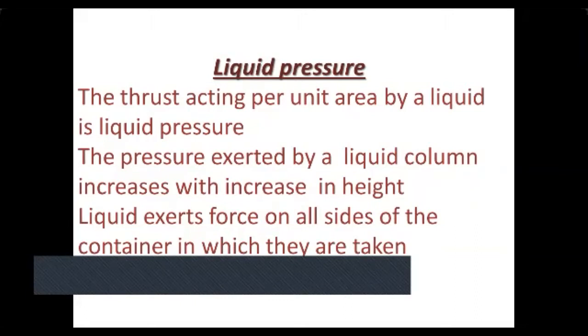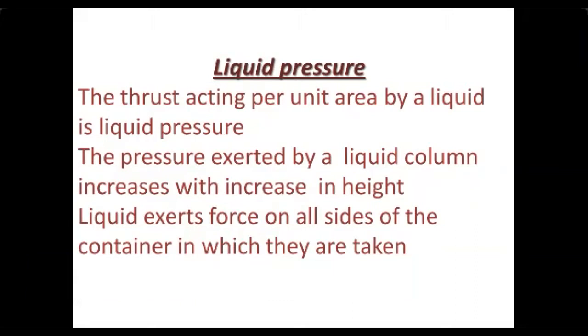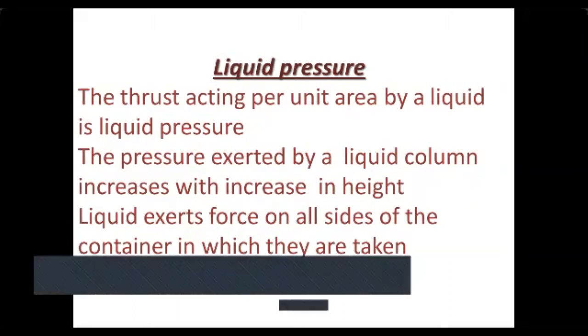Liquid exerts force on all sides of the container in which it is taken. That is the liquid pressure. And that liquid exerts pressure on all sides of the liquid column, and when the height increases, the liquid pressure increases.